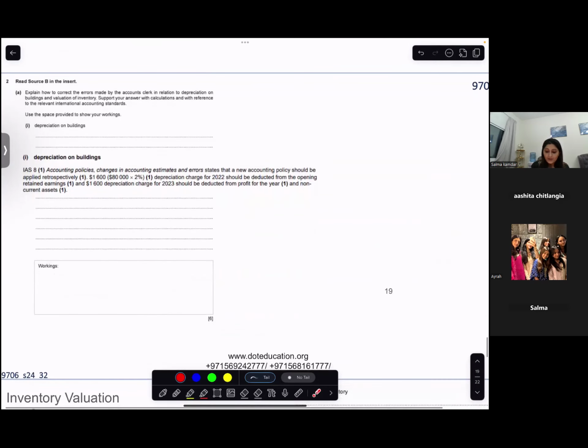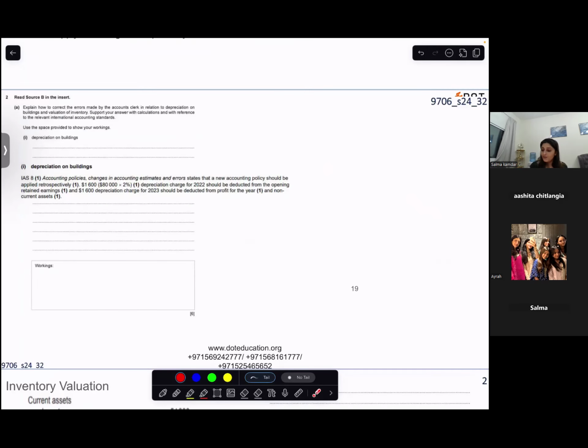Then you would write about your calculation. So depreciation on building for 2022 should be deducted from your opening retained earnings, and depreciation of building in 2023 should be deducted from your statement of profit and loss, and it should be deducted from your non-current assets. You should deduct total 3200. Just have a look at it. This completes part 2A of your paper 32 May June 2024.